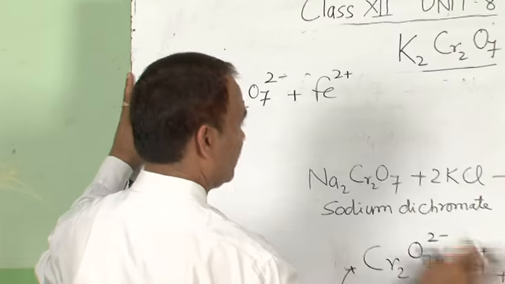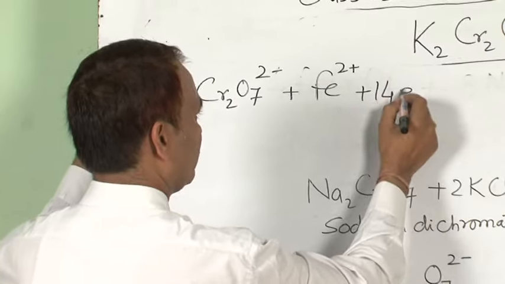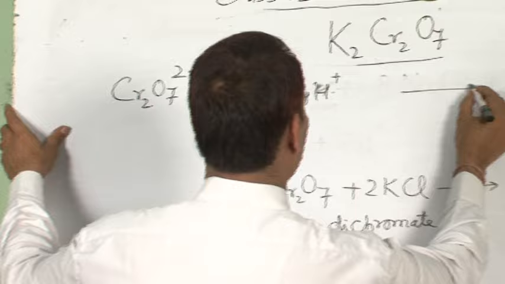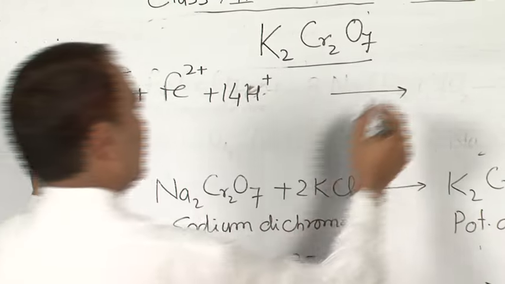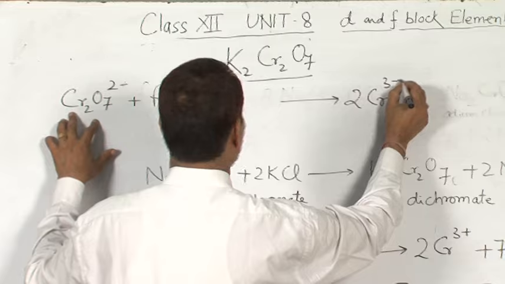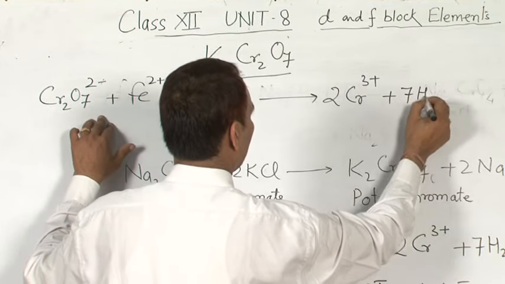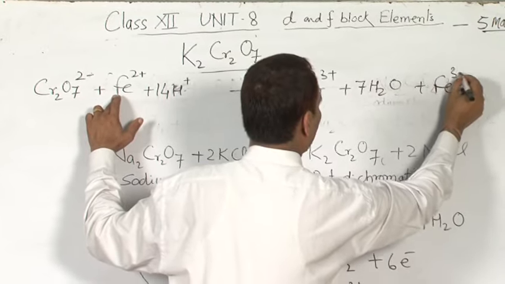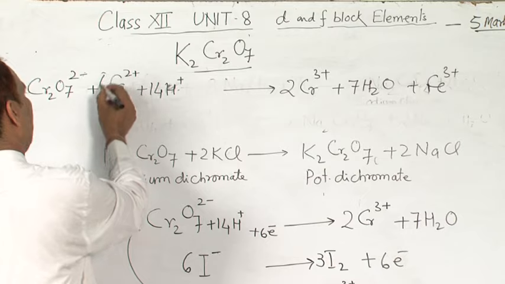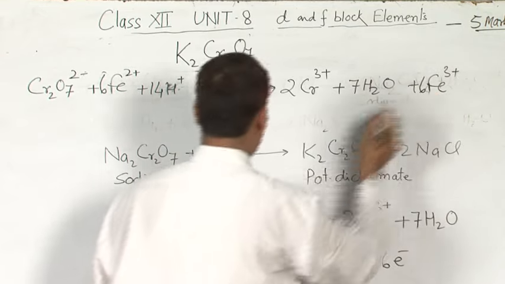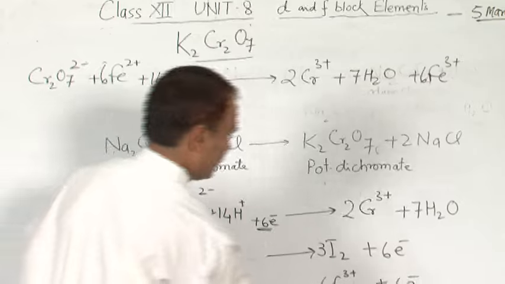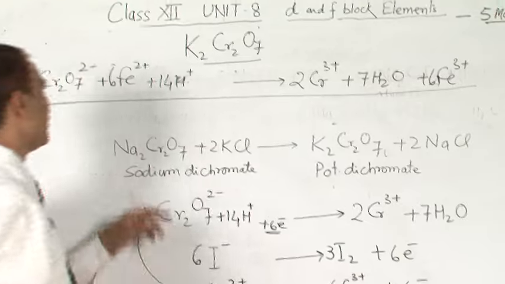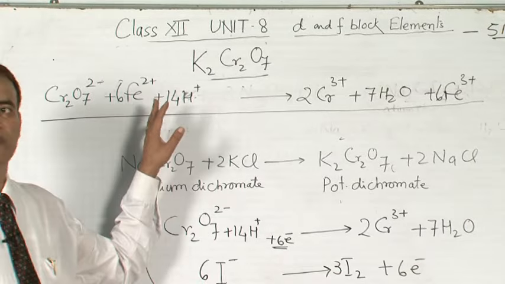This we already know here, plus 14 hydrogen ion. It is converted into chromium ion first, then 7H2O. Ferrous ion into ferric ion, Fe3+. We know here 6 Fe, it will be 6. So this 6 electron and this electron both get cancelled. So this is the equation for the reaction of potassium dichromate with the ferrous sulfate solution.